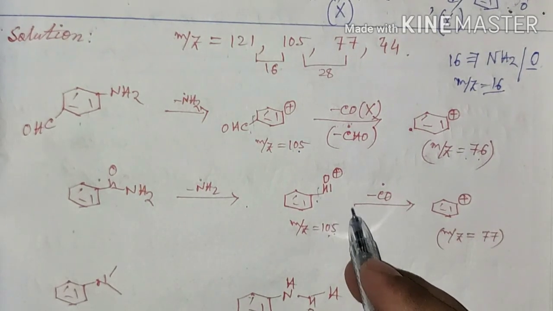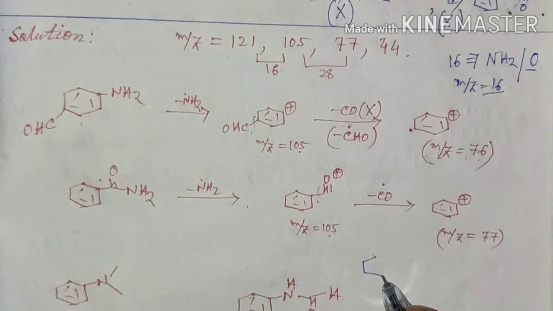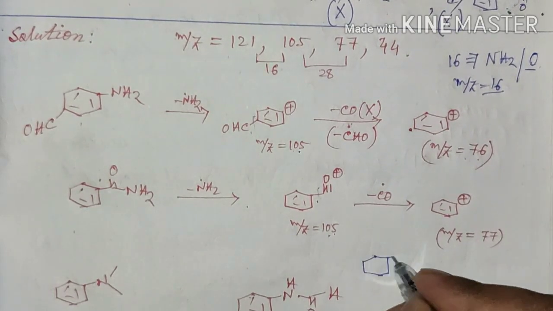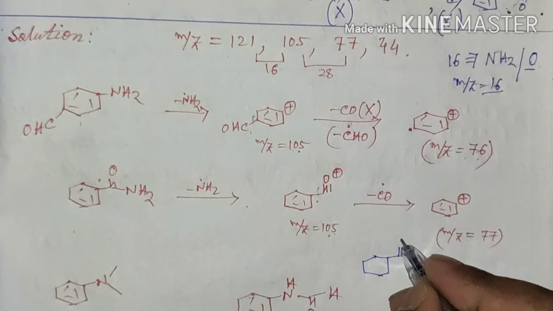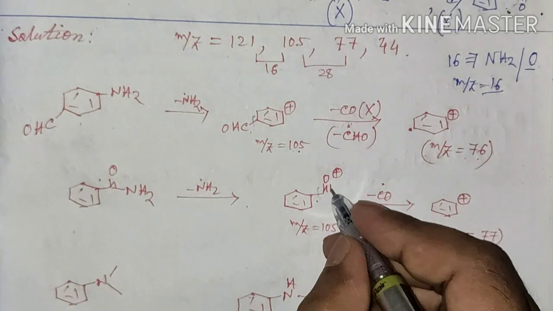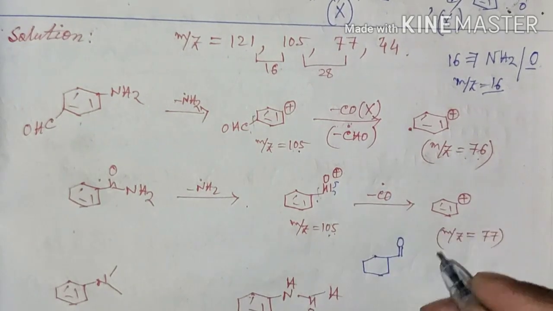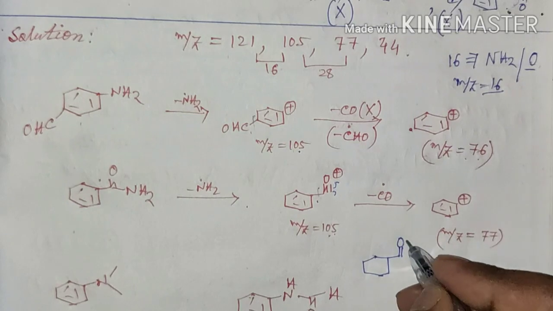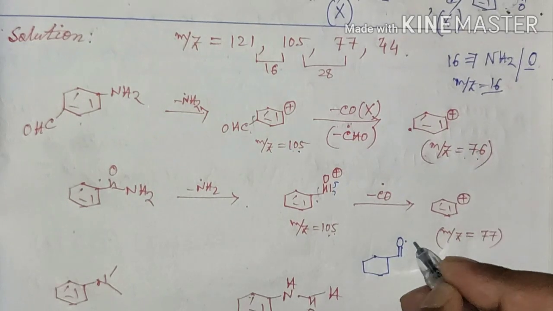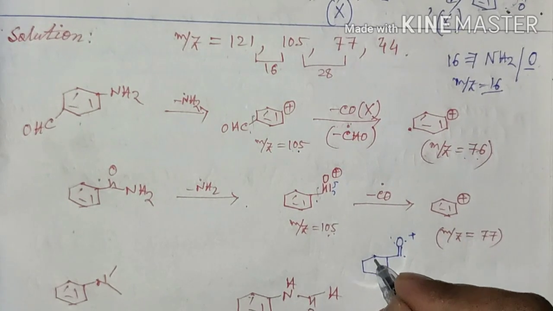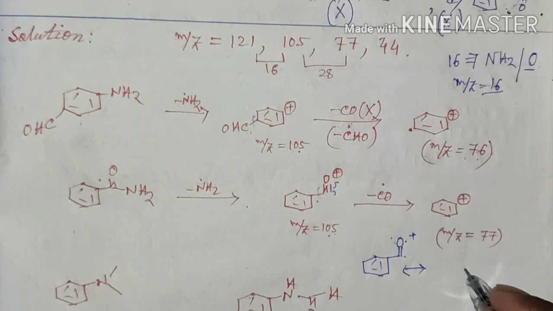You can think of this fragmentation like this. You can write it like this. You are cleaving this double bond. Here it will be a radical and it will be a radical cation. You can write it like this.